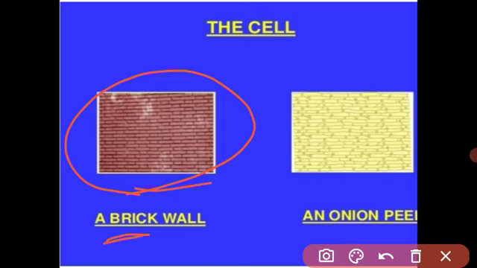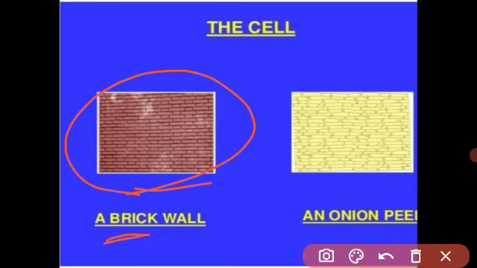See, this is a wall. As you know, our building is built from many rooms. Each room is made from four walls, and each wall is made from many bricks. The brick is the structural unit of the wall.